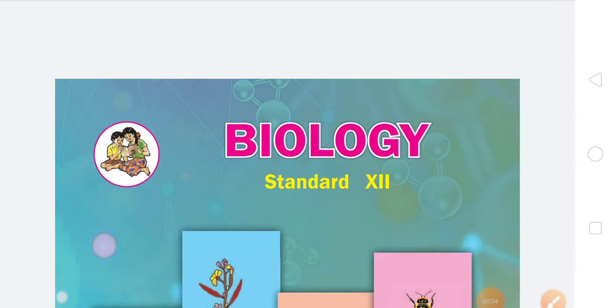Students, in today's session, we won't be conducting any lecture or any chapter, but we'll be actually discussing the new reduced biology syllabus by Maharashtra Board. Students, the portion for your biology syllabus has been reduced by 30 to 40% by the HSC Board.